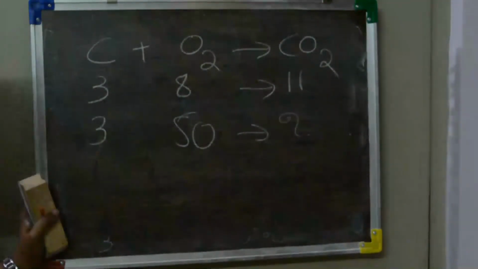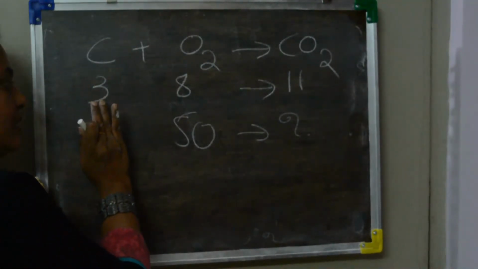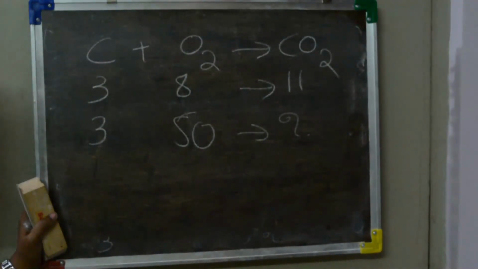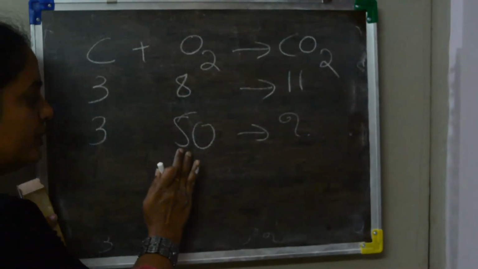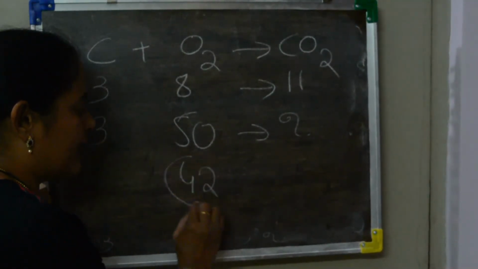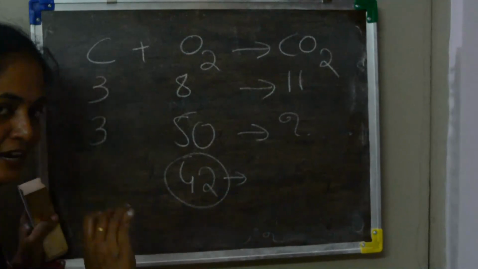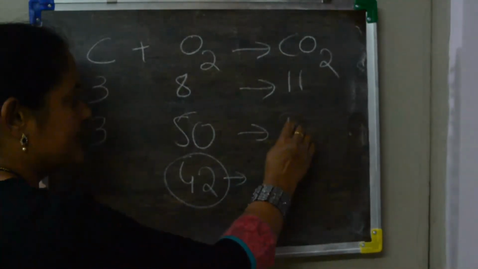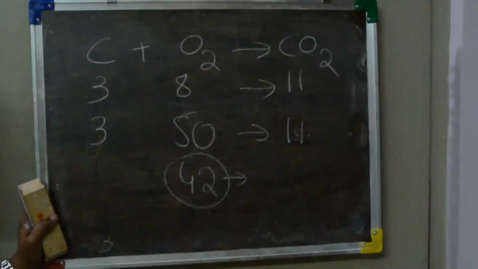We have to use the law of definite proportion. That is, if 3 grams of carbon uses 8 grams of oxygen, it will always be constant. That means 3 grams will only use 8 grams. The remaining 42 grams will be left behind, not reacting, not taking part in the reaction, and we always get 11 grams of carbon dioxide.